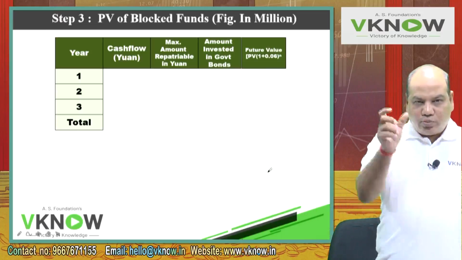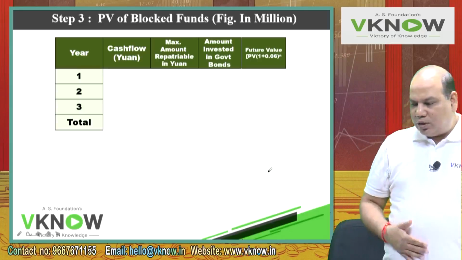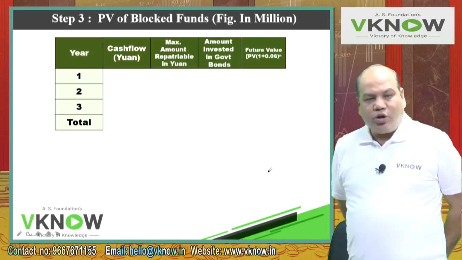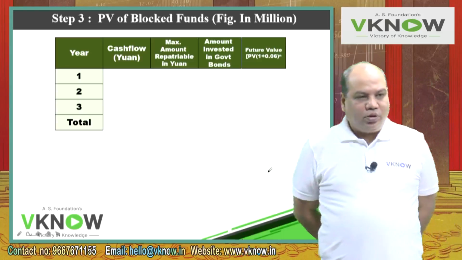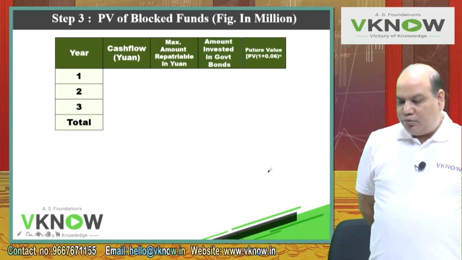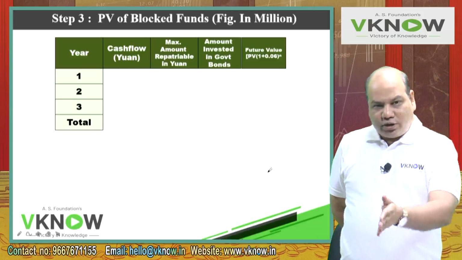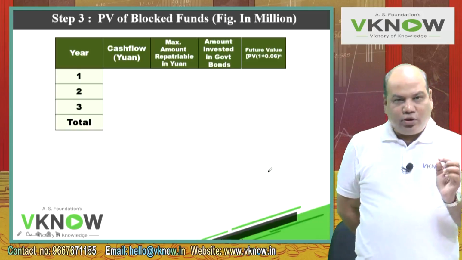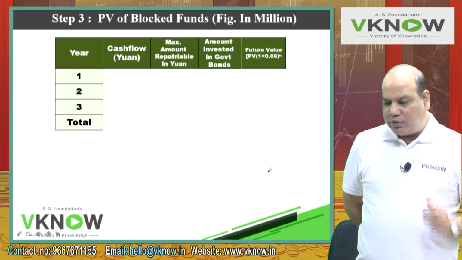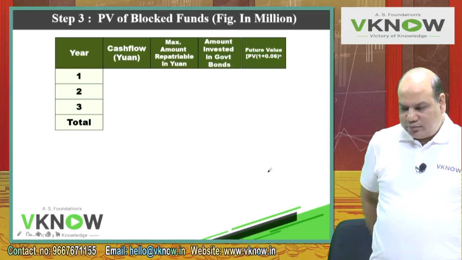So total cash flow minus what we have repatriated. Balance amount is the 4th column, amount invested in government bond. And then future value, that is the future value of this bond at the end of 3rd year. So the formula to get the future value, write in bracket: present value into 1.06 to the power n.